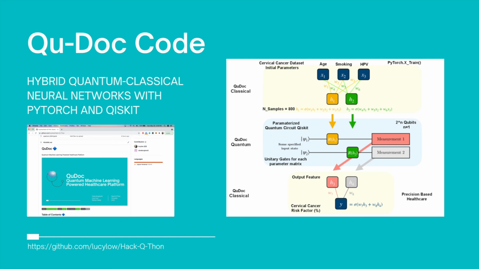On the right, you can see the technical architecture. We have parameters like age, smoking, and HPV. From there, the data is sent to a parameterized quantum circuit, and unitary gates for each parameter matrix are applied to output features like the cervical cancer risk factor and the percentage.